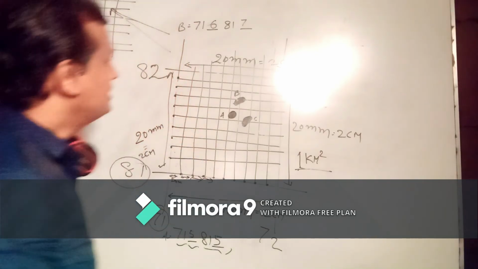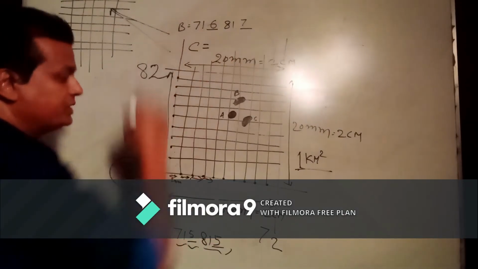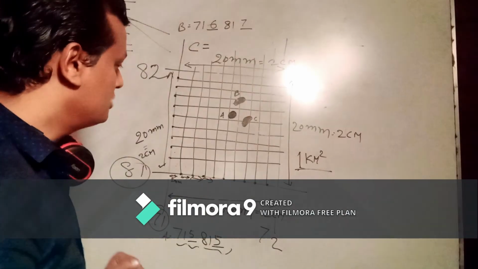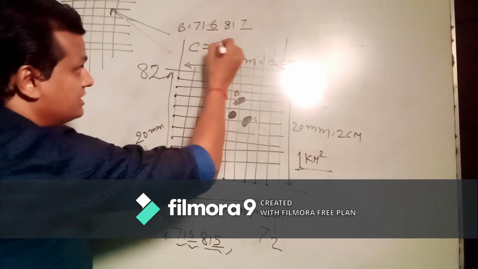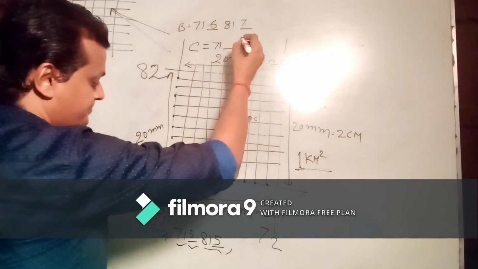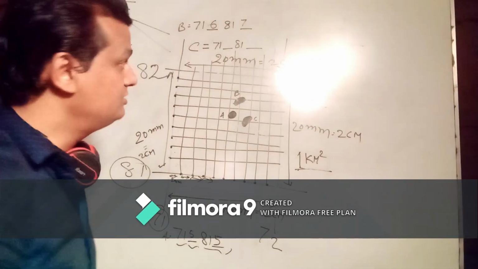Now we can go for the third image, C. For C, we are going to find out again the number 71 will be there, and again 81 will be there.